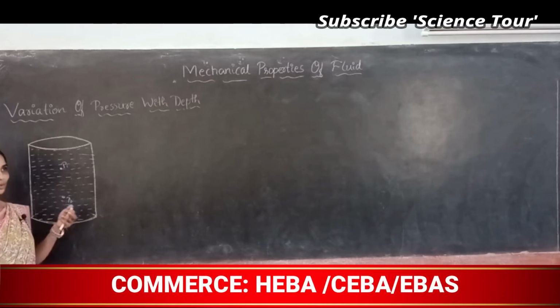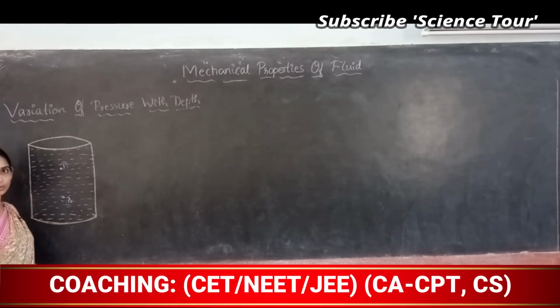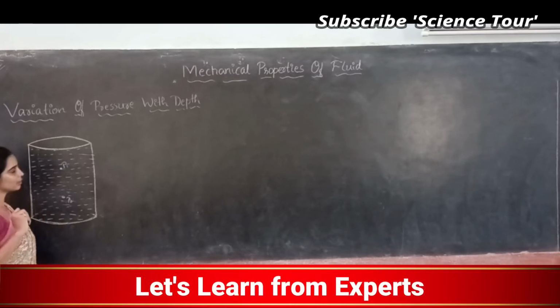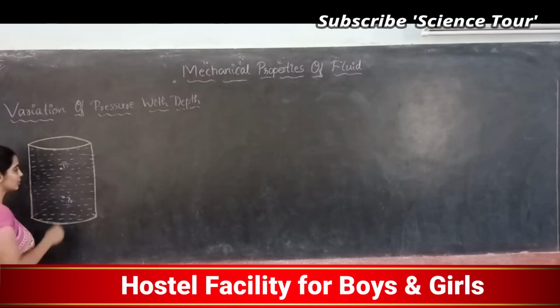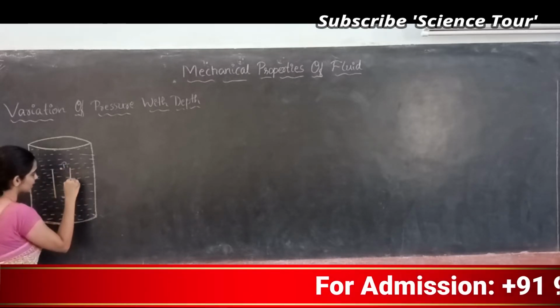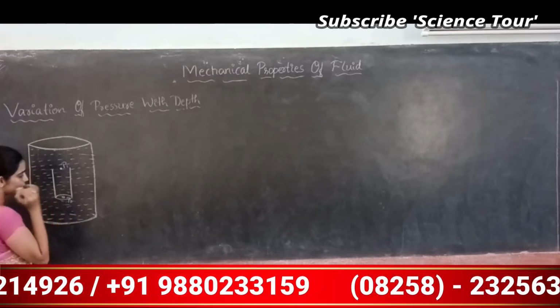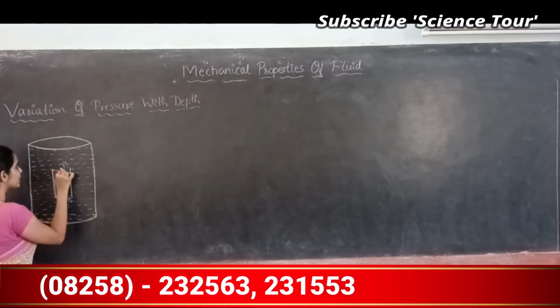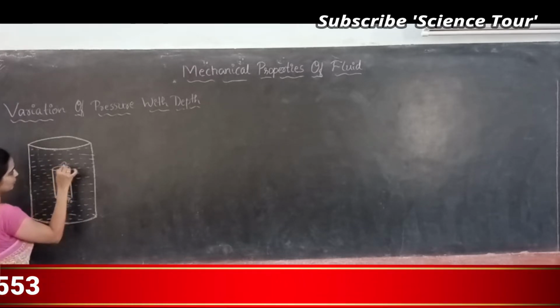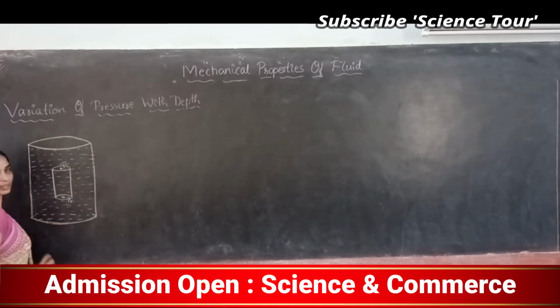There is one cylinder filled with water, and I consider 2 points inside it. So this is the cylinder, where one face of the cylinder is at P2 and the other face is at P1. Are you following me? This is a cylinder, the whole cylinder filled with water.